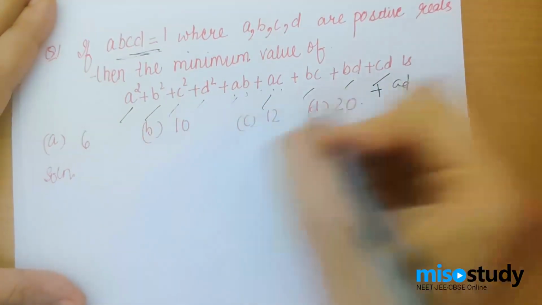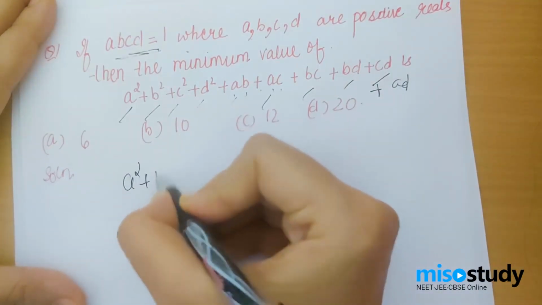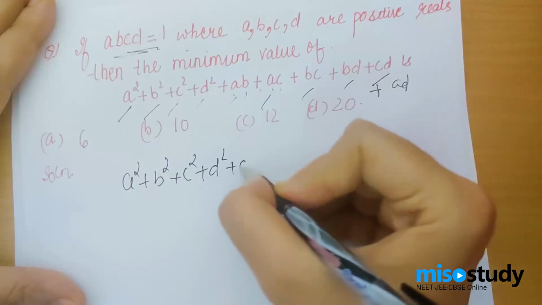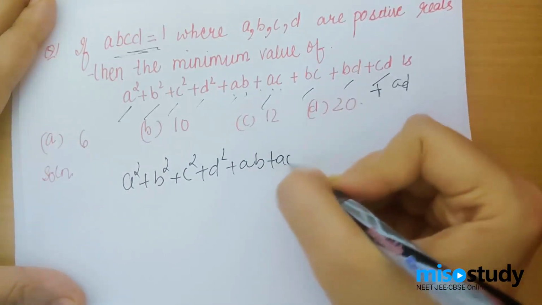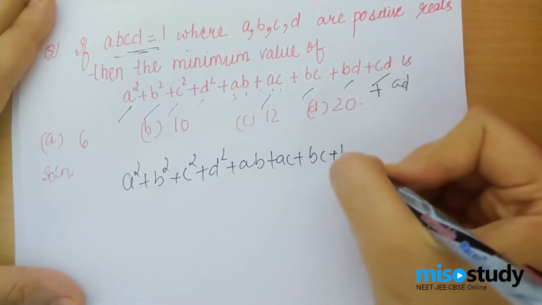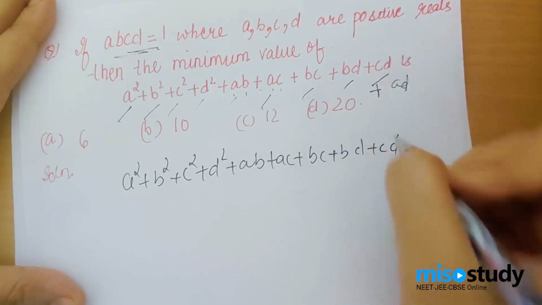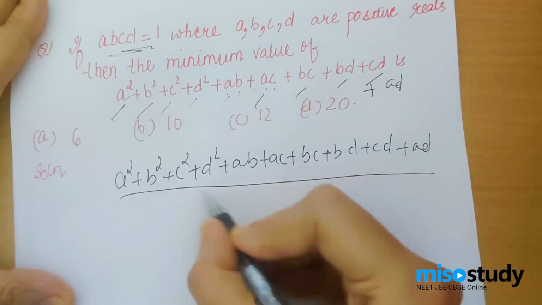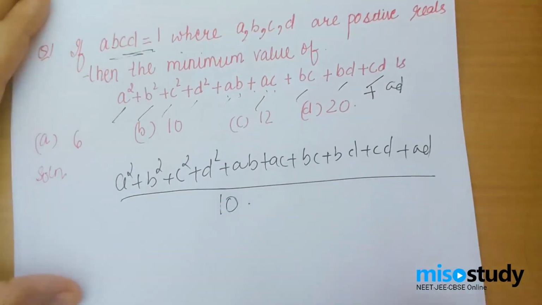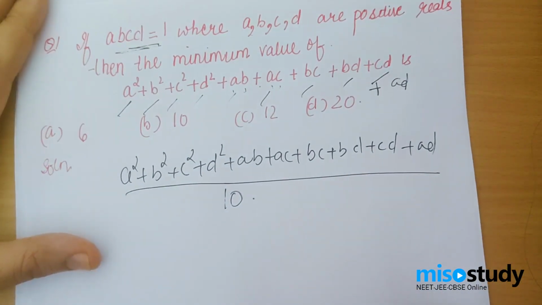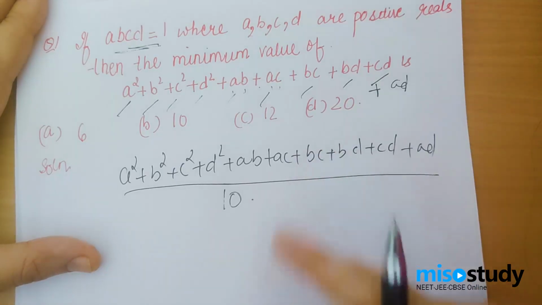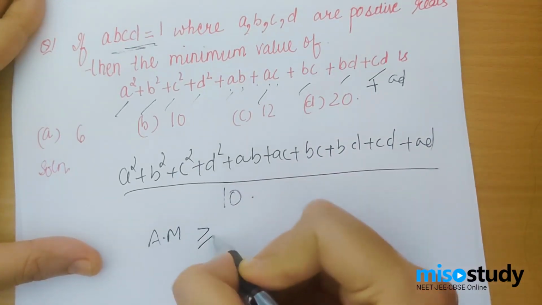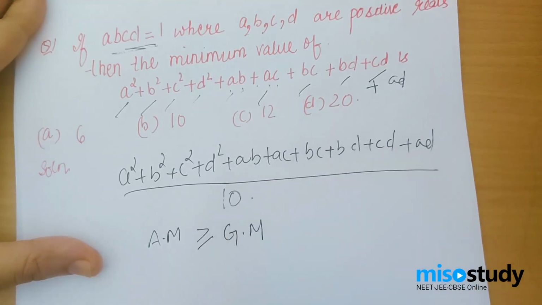So if I take all these 10 terms and take the arithmetic mean of these 10 terms, what will I have? The arithmetic mean of these terms will be divided by 10, because what is AM? Sum of the numbers divided by the number of numbers. So these are 10 numbers, so divide by 10. And we know this result that AM is greater than or equal to GM.